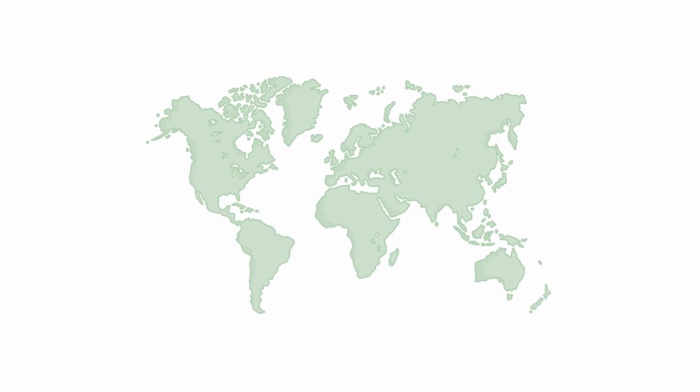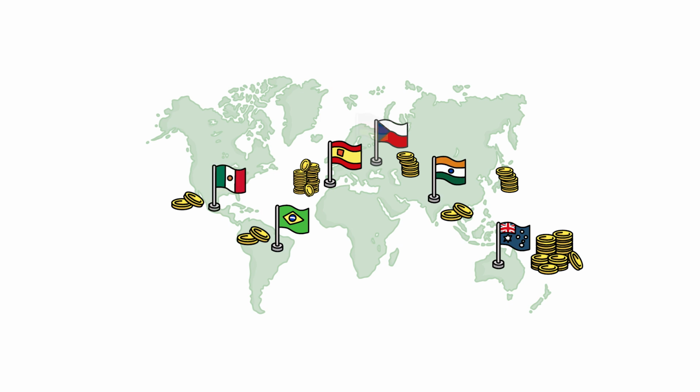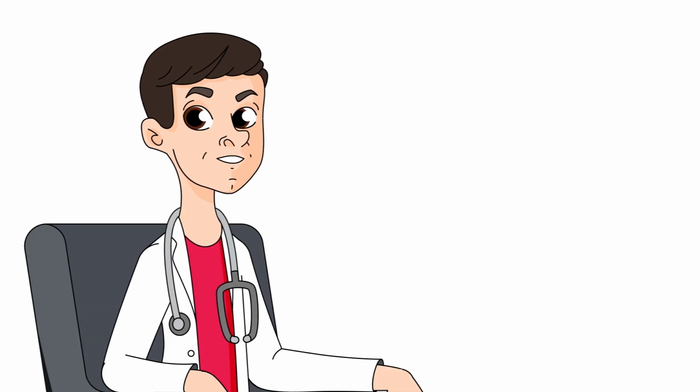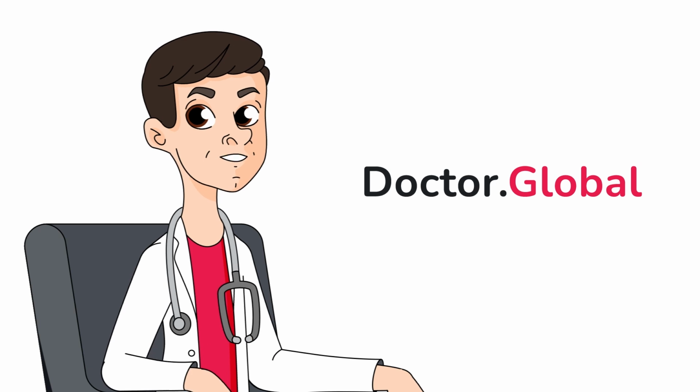Colorectal cancer is treated in hundreds of clinics worldwide using various approaches and equipment. However, not everyone knows that the cost of treatment in different countries can vary widely, even with the same high level of quality. For example, procedures such as Hartmann's operation, proctalectomy, or total colectomy can cost twice as much in Australia and Spain as in Brazil, Czech Republic, India, and Mexico, but half as much in Germany, South Korea, and UK.